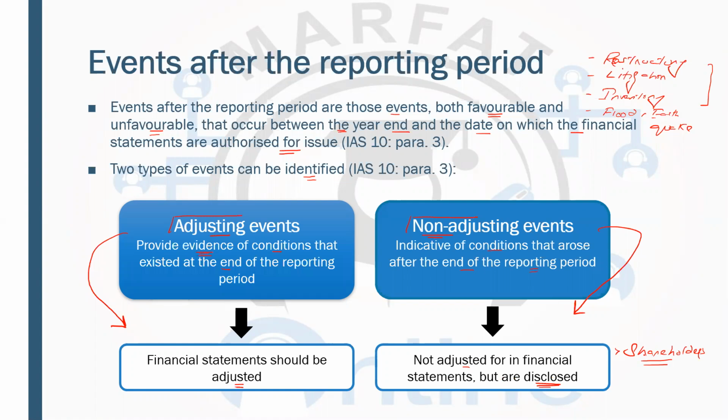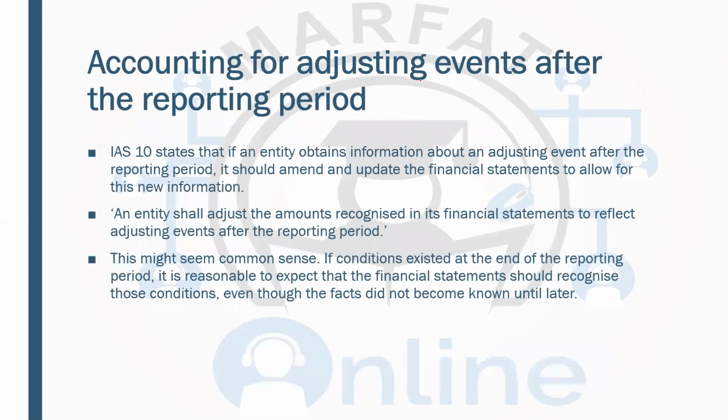That is why we are giving the disclosures. So this is the adjusting and non-adjusting event. Now, first of all, we'll be talking about the accounting for adjusting events. I have already explained to you that these are the events which have the evidence at the year end, and that means there's a strong connection between the event and the year end. So you are going to adjust this event in the current year financial statements.